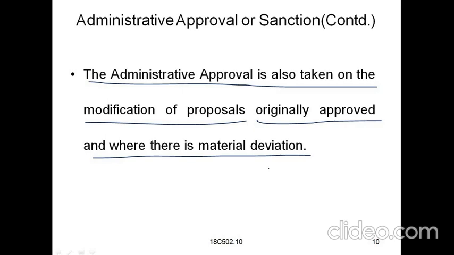So if any problems occur, such as budget provisions being required, sufficient quantity not being provided or being more than needed, or any other mistakes, then even after getting the approval we can make the modifications and put forward the proposals for any material deviation. So that can be approved.